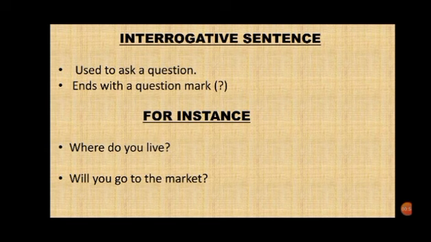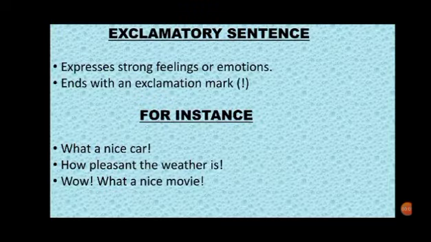The fourth type of sentence is exclamatory sentence. These types of sentences express strong feelings or emotions. Feelings or emotions can be of joy, laughter, sorrow, happiness, anger, or any other feeling. These sentences end with an exclamation mark.